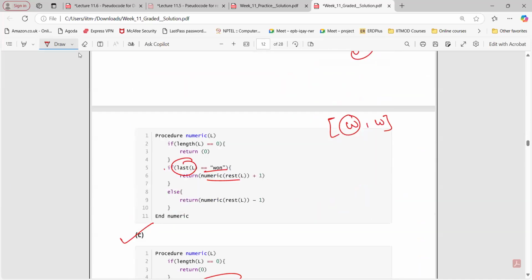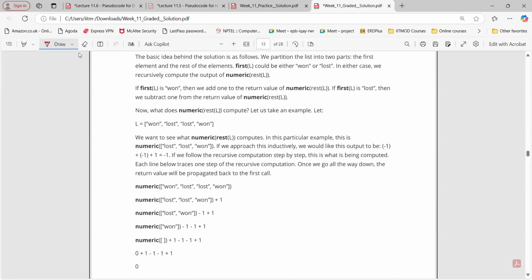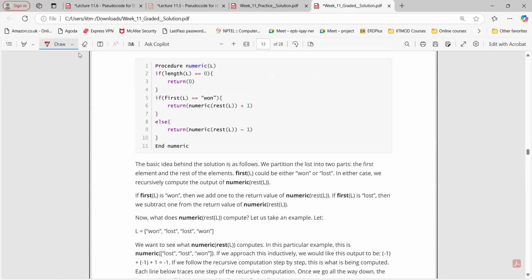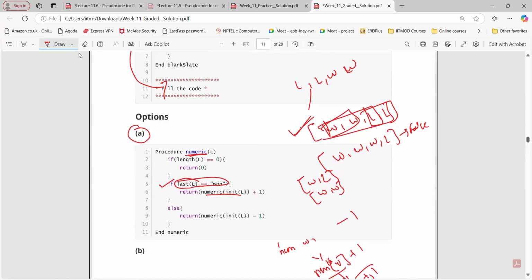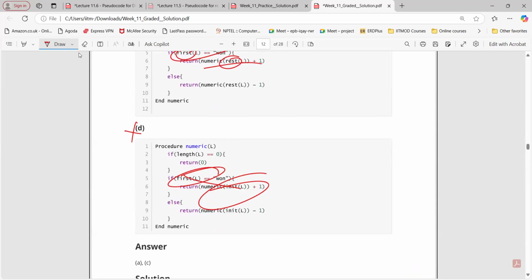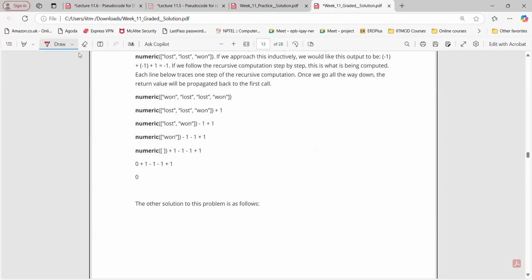Okay. So this is for question number 5. It is storing 1 for win and minus 1 for loss. So if they both are equal, then it's 0. We are adding for win and then we are removing for loss. So if we get 0, then there are equal numbers of wins and losses, right? So here you can just see the explanation.